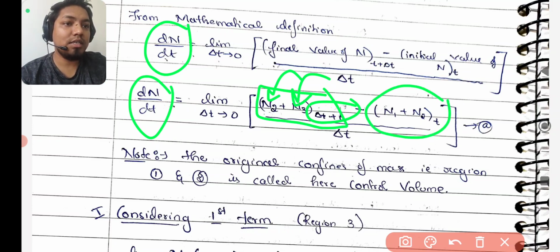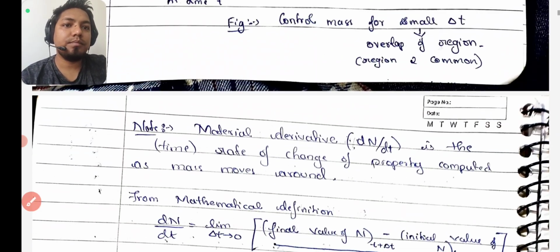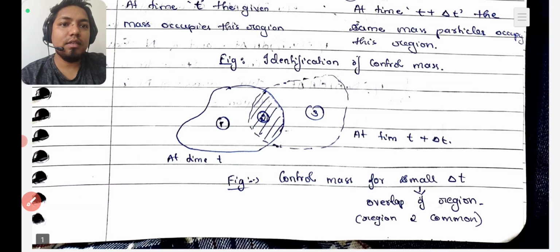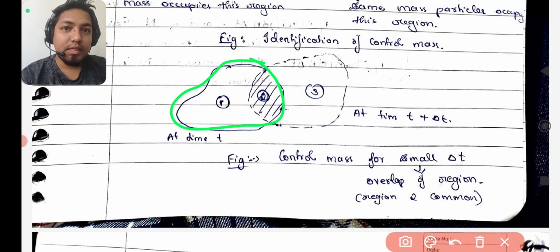Now for the initial N, some part of N is trapped in region 1 and some part of N is in region 2, but at time t. If you are unable to understand this, go here and check the region again. Total N is trapped in this, that is initial at time t. So this N will have two parts, part 1 and part 2, that's why N1 plus N2.